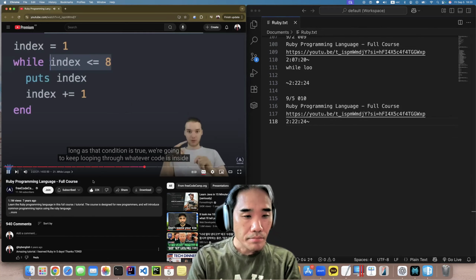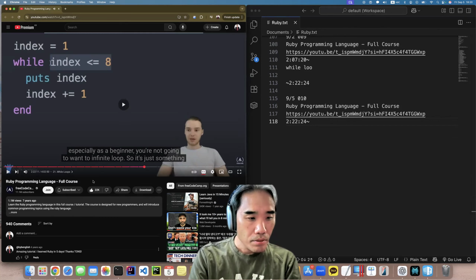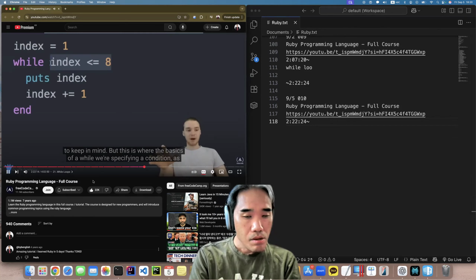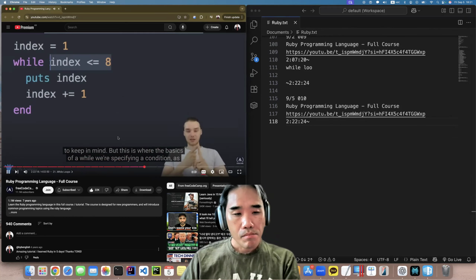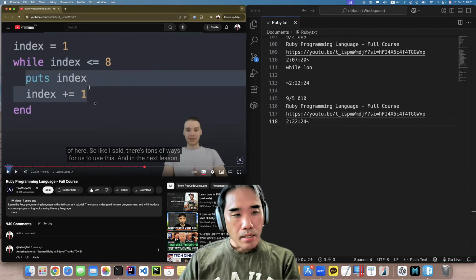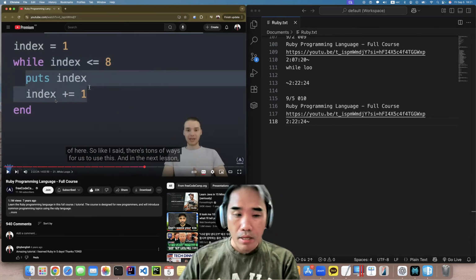We're going to keep looping through, while loop. Beginner, you're not going to want an infinite loop. So it's just something to keep in mind. But this is sort of the basics of a while loop. We're specifying a condition. As long as that condition's true, we're going to keep looping through whatever code is inside of here. 이 안에 있는 게 계속해서 루핑, 반복되게 돼 있죠?